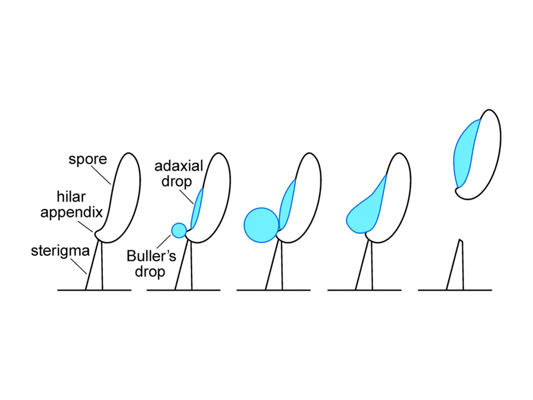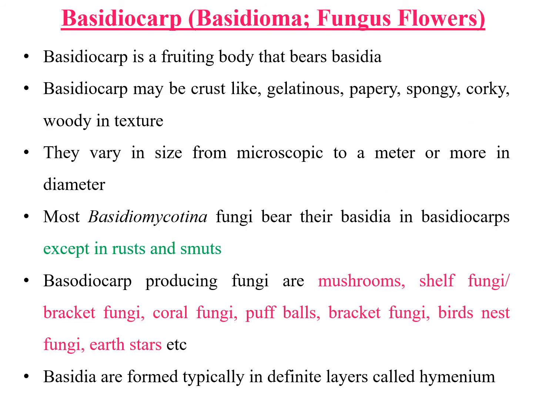So here also you can see the release of basidiospores. Here the hilar appendix and formation of Buller's drop, as it increases in size, it will release the basidiospores. Later the sterigmata degenerates. Coming to the next important structure, the basidiocarp.